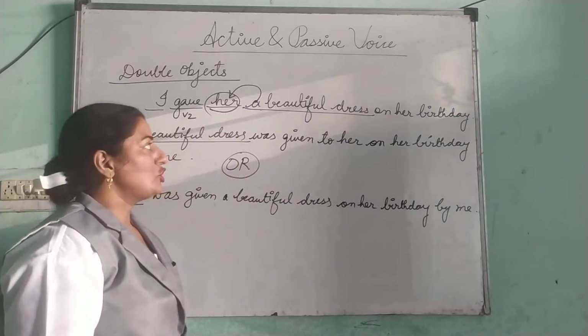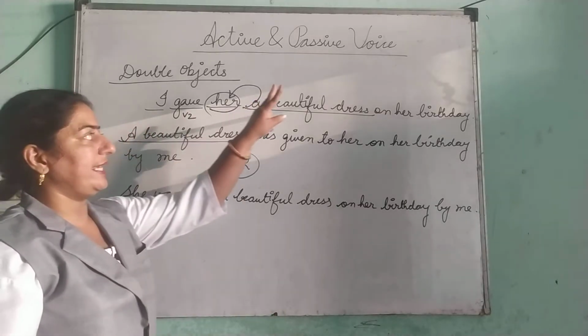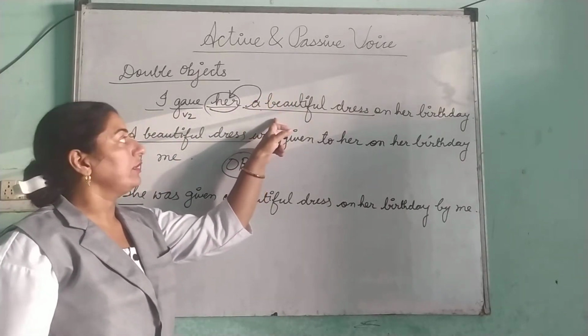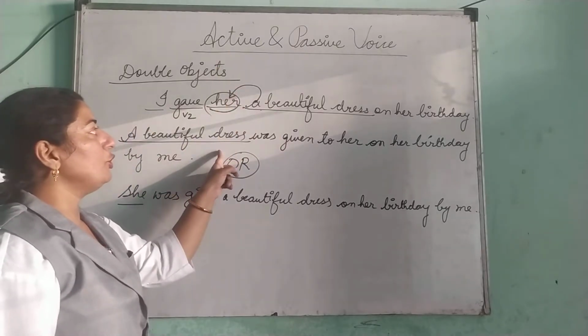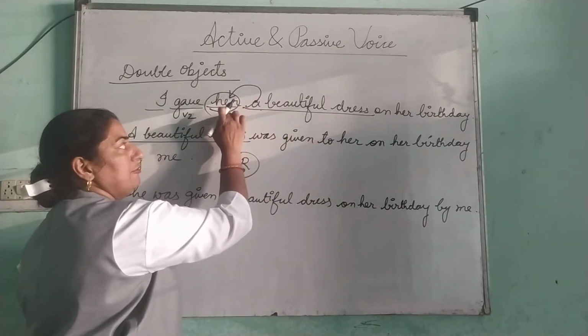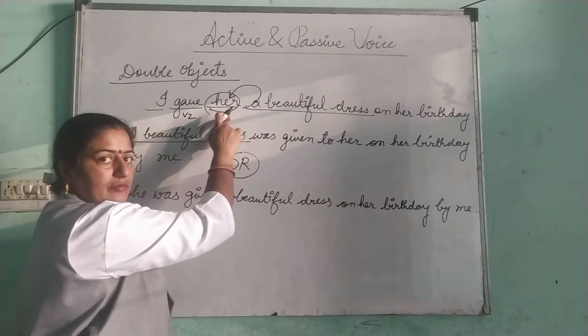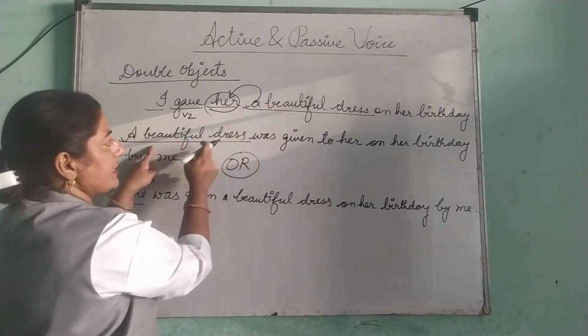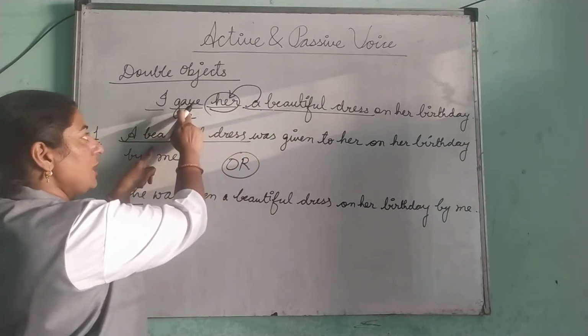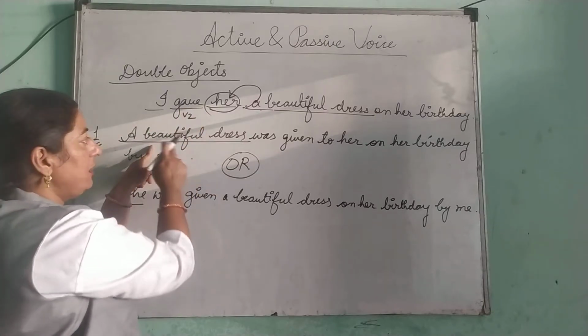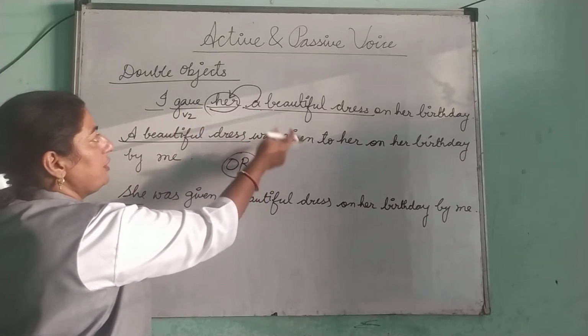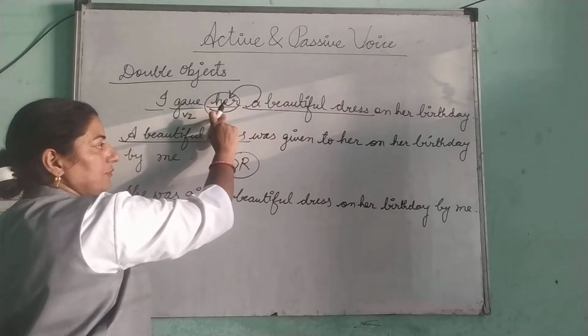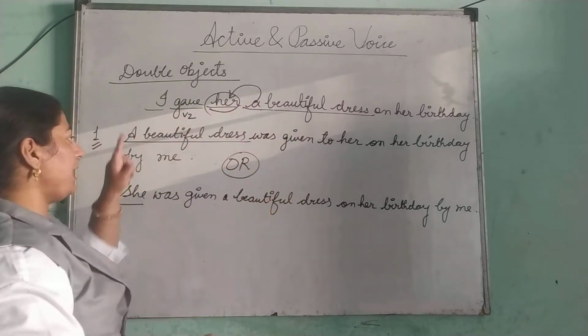Clear, students? So, if we want to use second object, we need to put to with first object, right? A beautiful dress, this is the second object. Was, because single subject, a beautiful dress was given to her on her birthday by me.